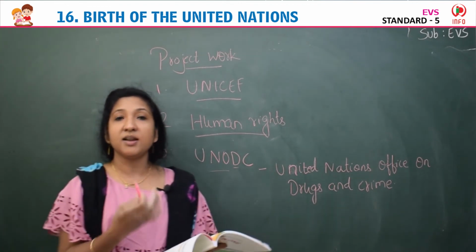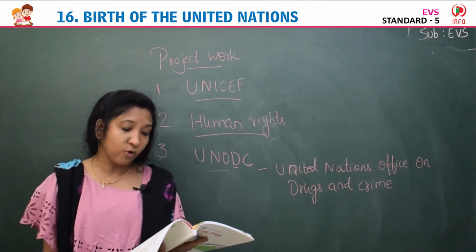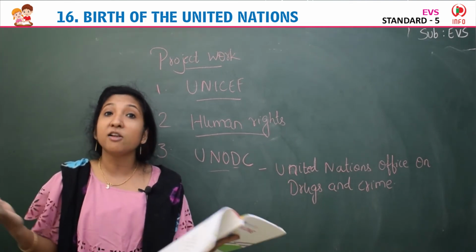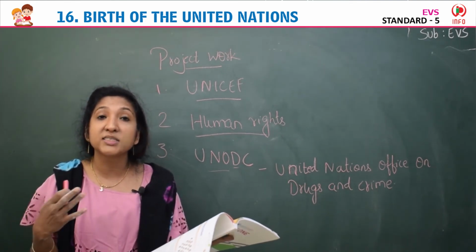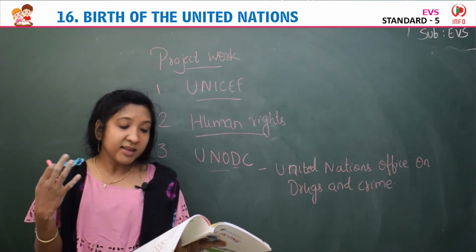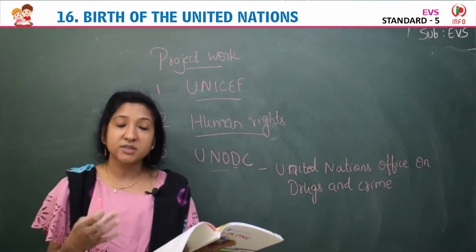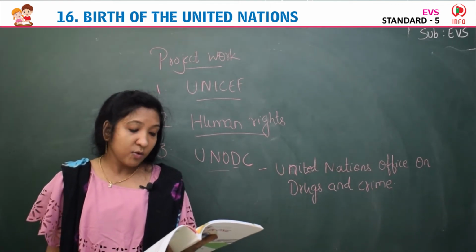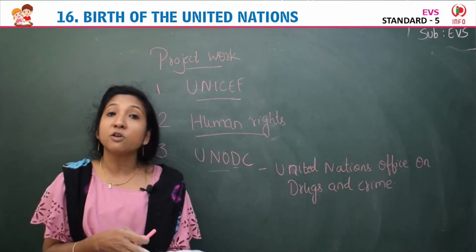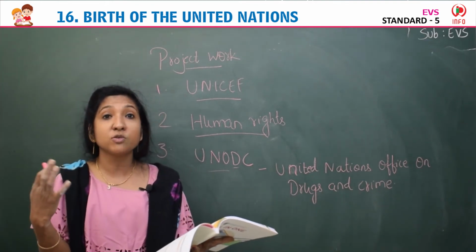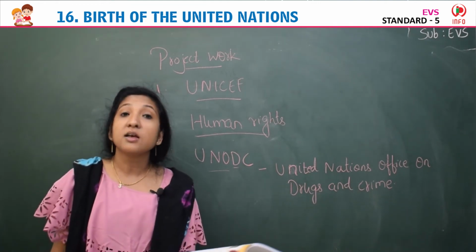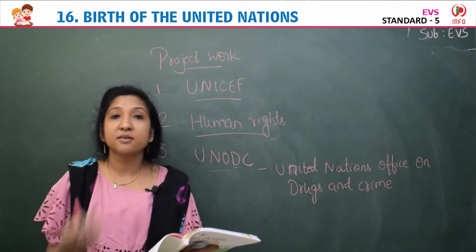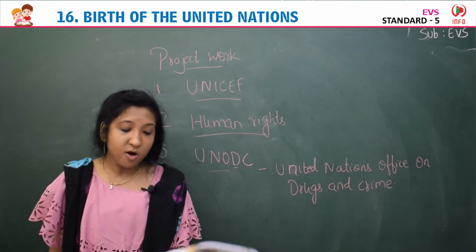So what does this indicate, or what is this for? Actually, to prevent illicit trafficking, that is, illegal trading, illegal selling, dealing of some specified goods. To prevent this, they have formed this organization. Yes, and also for overuse or excessive use of drugs, abuse of drugs, and crime prevention. For all these, they have this United Nations Office on Drugs and Crime.